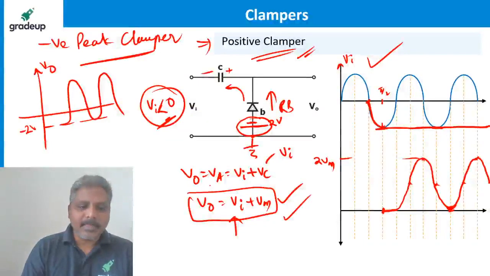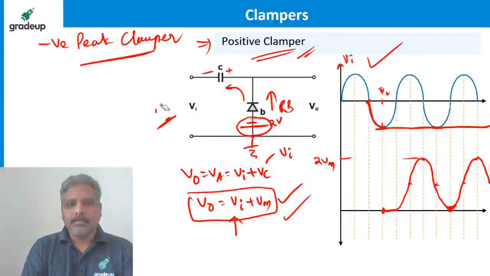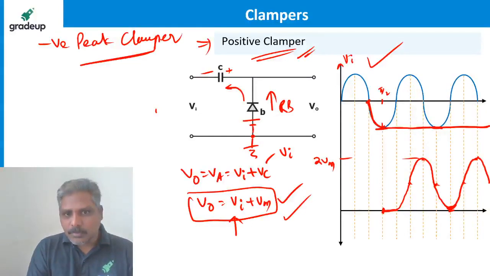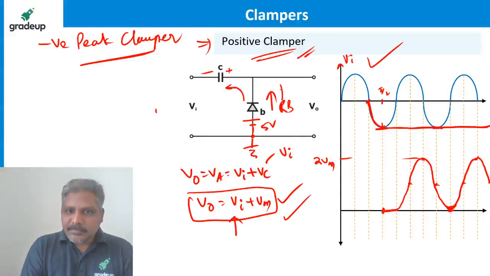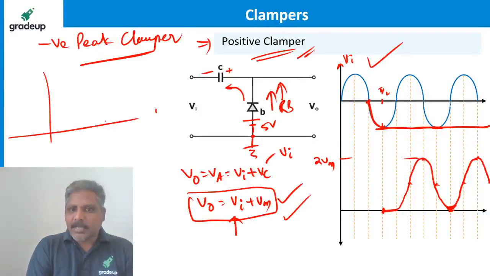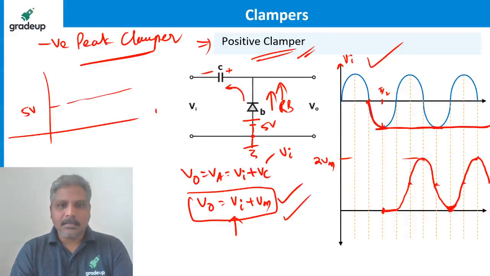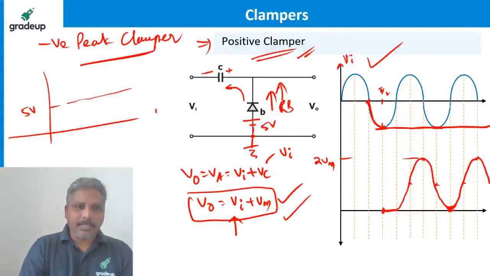That's it. Now it's done. Shall I give you one more example? Clampers are over, guys. One more example shall I give you? Suppose I connect this to 5 volts. Come on, tell me what is the output. It is shifted up, so the waveform must be shifted up. But where is it clamped to? 5 volts. This is the 5 volts level. Shifted up and clamped to 5 volts. So the waveform is clamped to 5 volts like this.